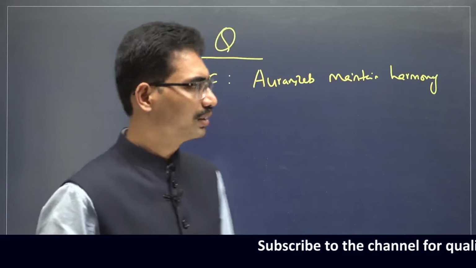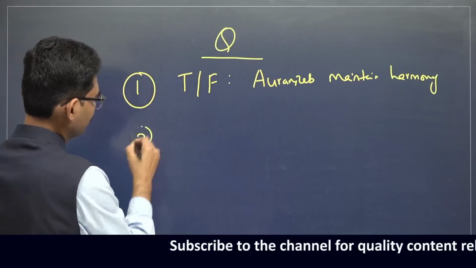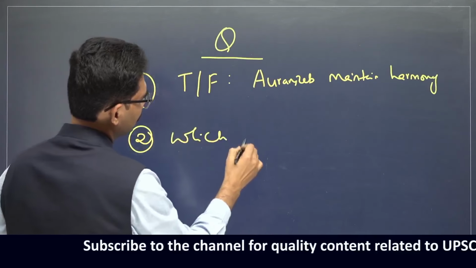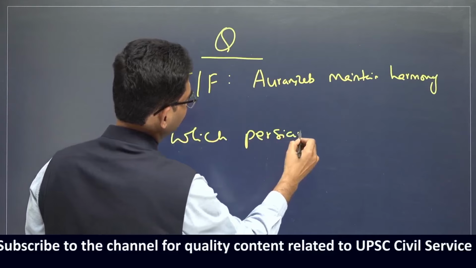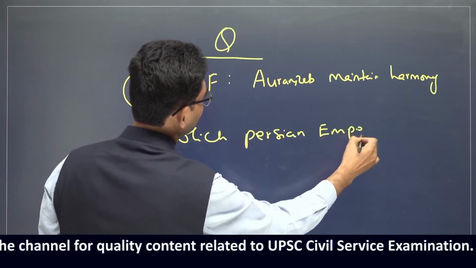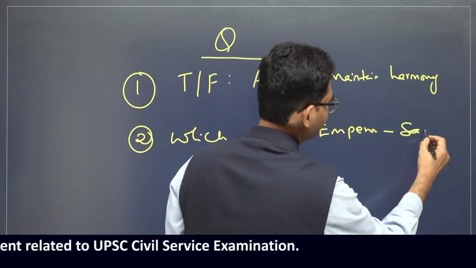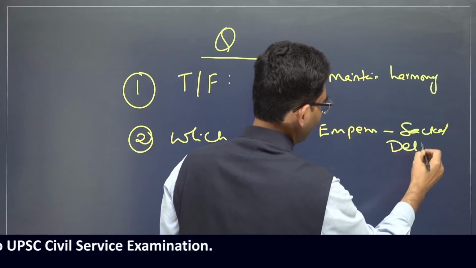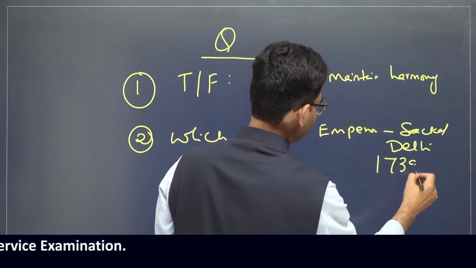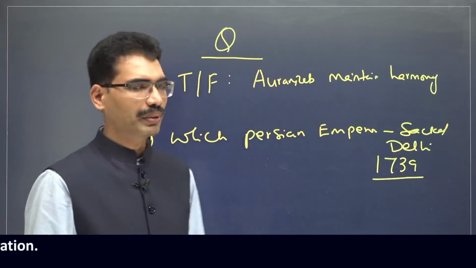True or false? Second one, which Persian emperor sacked Delhi in 1739? Which Persian emperor?